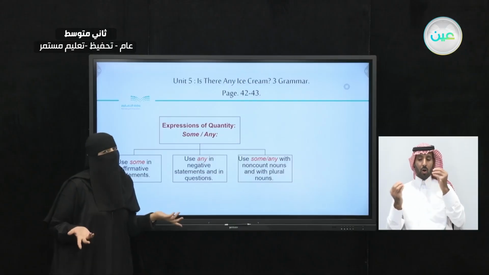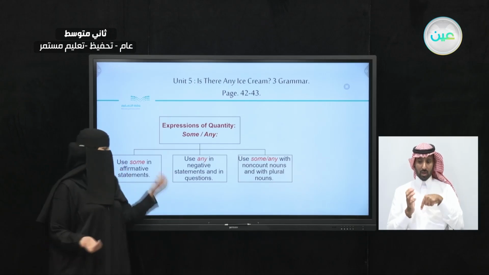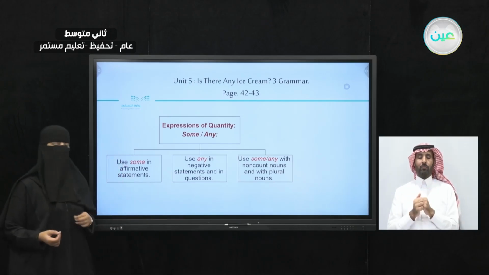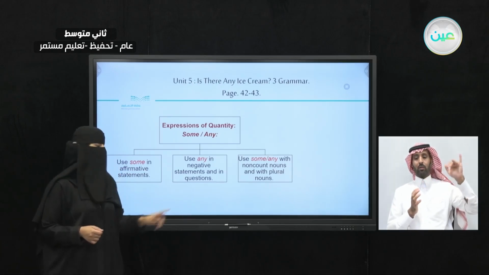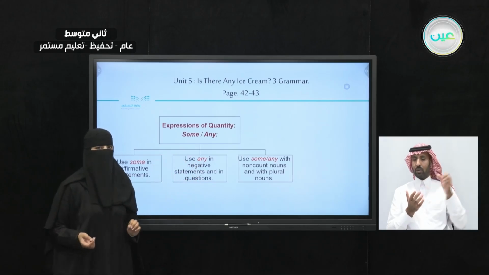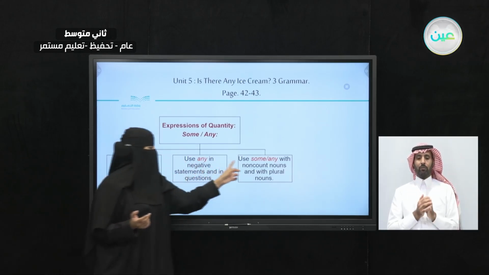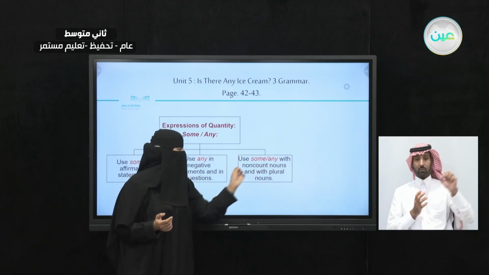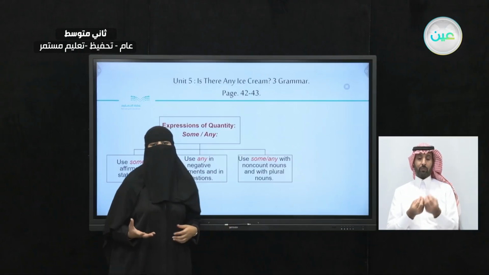Do you have any rice? I'm not sure. Is the answer yes or no? Right? But here I know that there is rice. That's why I'm asking, I want some rice. But here, because I'm not sure, I'm going to use any. Is there any rice? Now, let's take a look. Use some and any with non-count nouns and with plural nouns. So some and any, we can use it for both count and non-count nouns.